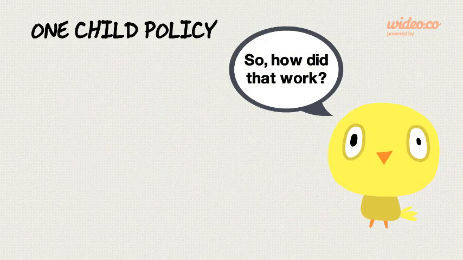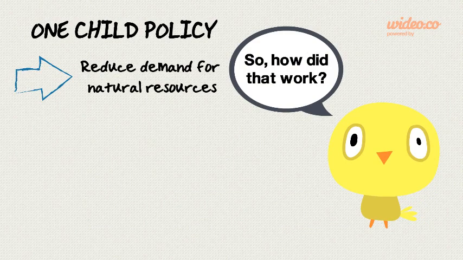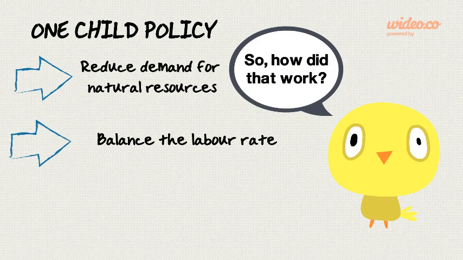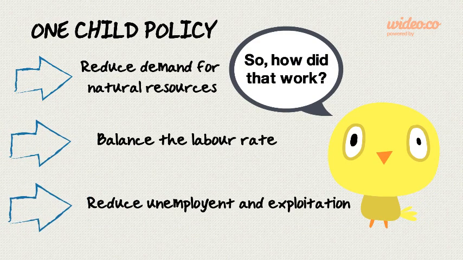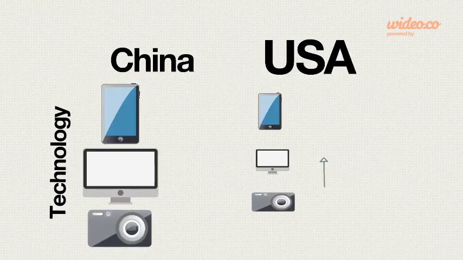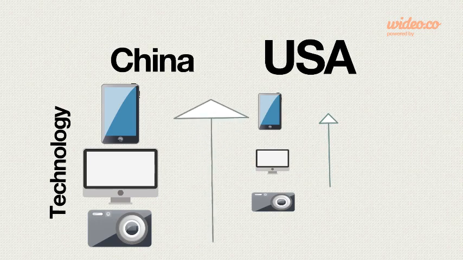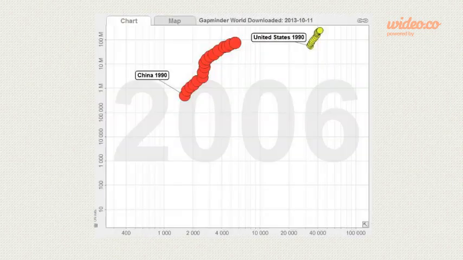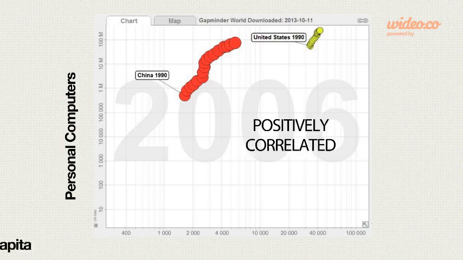China's one-child policy, implemented in 1978, was partly in order to increase economic well-being and growth. How did that work? It was initially in order to reduce demand for natural resources, to balance the labour rate, and to reduce unemployment and exploitation. In comparison to the USA, we can see that technology within China has grown at a substantially higher rate. This is shown through the amount of personal computers, and how, with the increase in personal computers, it is positively correlated with an increase in income per person.